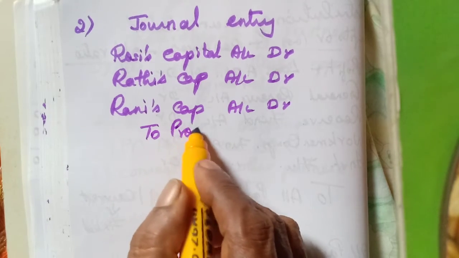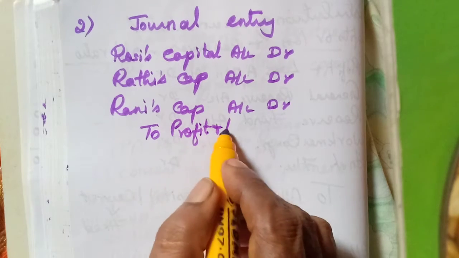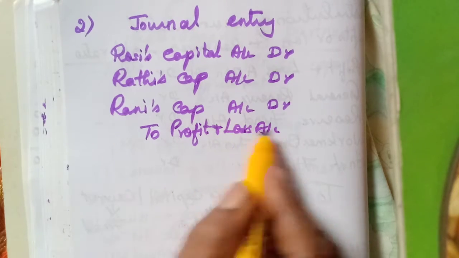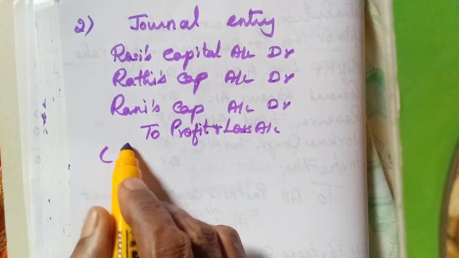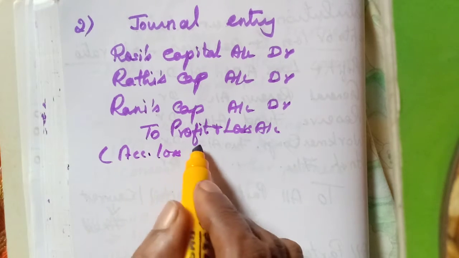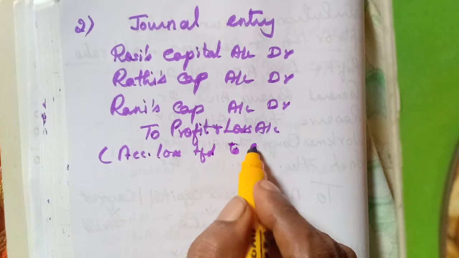Should not write to accumulated loss. Accumulated loss transferred to all partners.